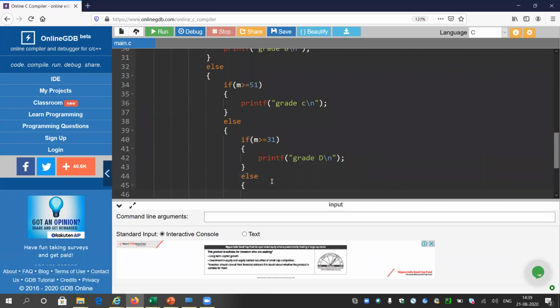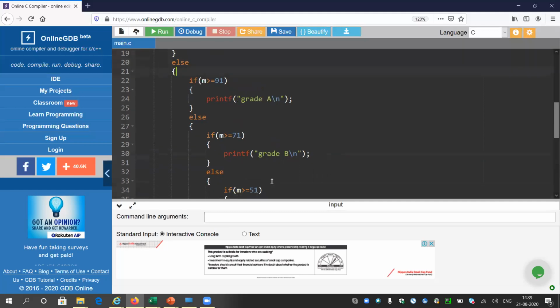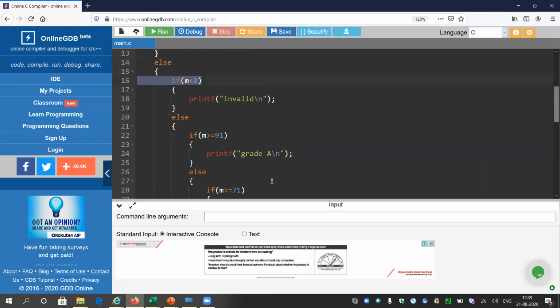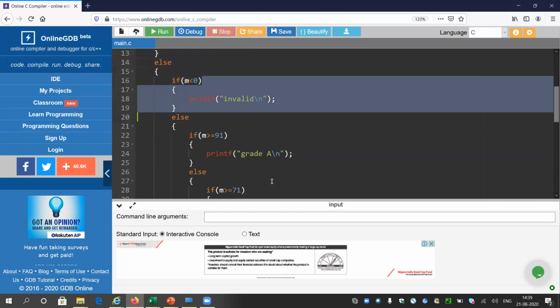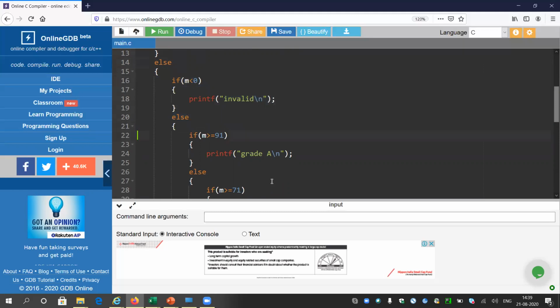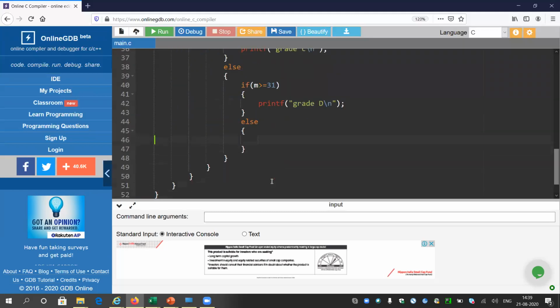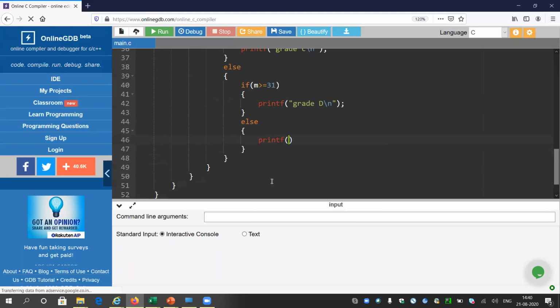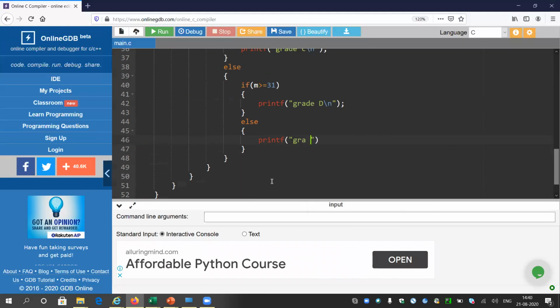I do not need to give any condition like less than 30 or anything like that. If everything is checked and anything is left out, it will obviously come into this else part, and all the values less than 30 should come into this place. We have already checked if the marks is greater than 0 or not. If it is less than 0, the program will end there and will not go inside the else block. So here in the else block, we can easily write grade E. We do not need to check for the last one.